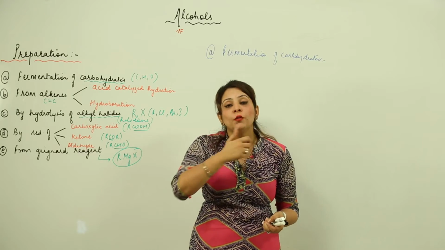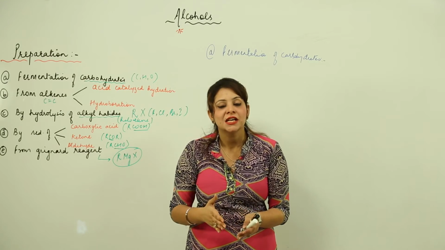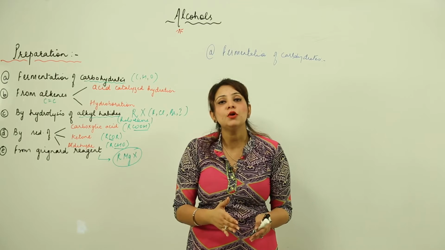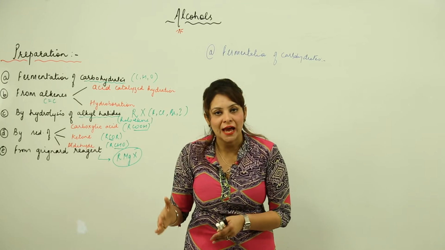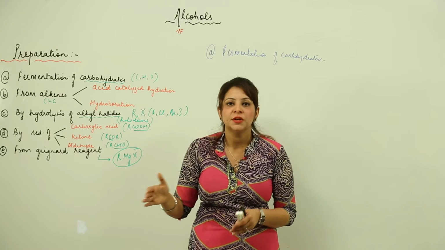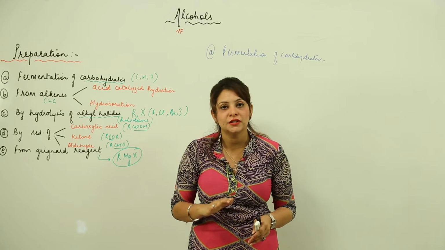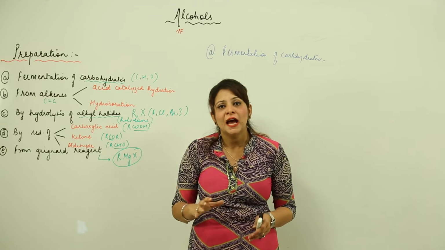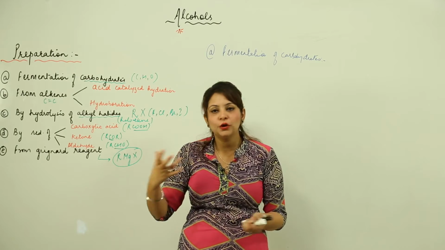So we can say, just write in your copies, fermentation is a process in which there is a breakdown of complex substances into simple ones by the action of enzymes released by microorganisms. This is what fermentation is, right? And it is carried out in anaerobic conditions, that means in the absence of oxygen, and it requires a few days, 2 to 3 days, for the product to be formed.